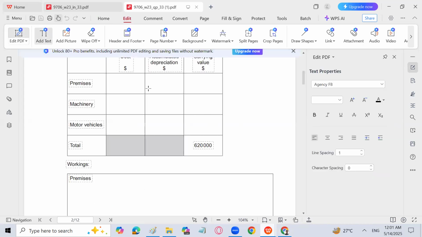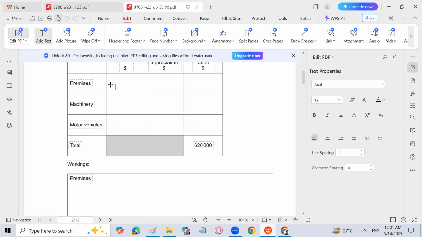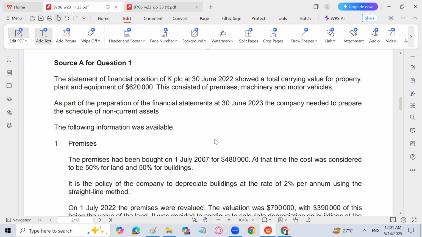So we can add text in this. I can write here 4,80,000, right? Now I'm going to calculate the depreciation. If you see the question, this asset has been purchased on 1st July. So it means that we have used that asset from 1st July 2007 till 30th June 2022. So let's count how many years the asset has already been depreciated by the straight line method at the rate of 2% per annum.